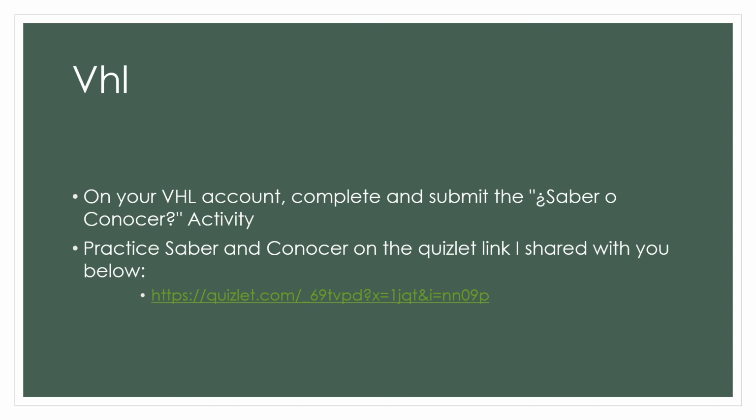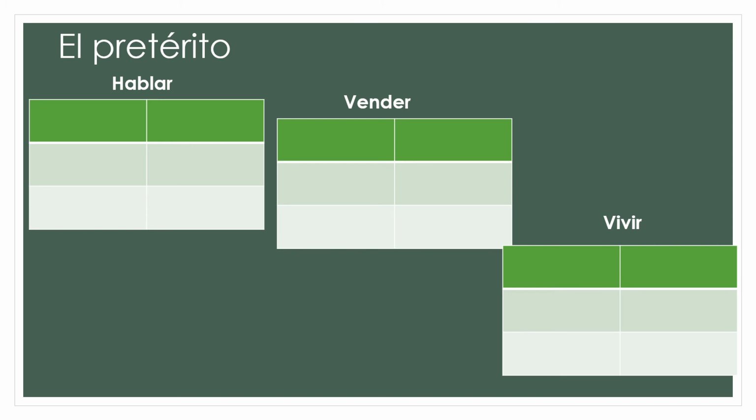All right, going to continue with our review today. Del pretérito. Preterite is a huge part of this unit. So we're constantly working on it, constantly working to memorize our preterite endings with these regular verbs. So if I take the verb hablar, I want to say I talked or I spoke, it would be hablé. See, I took the AR off, I put the yo ending, hablé.